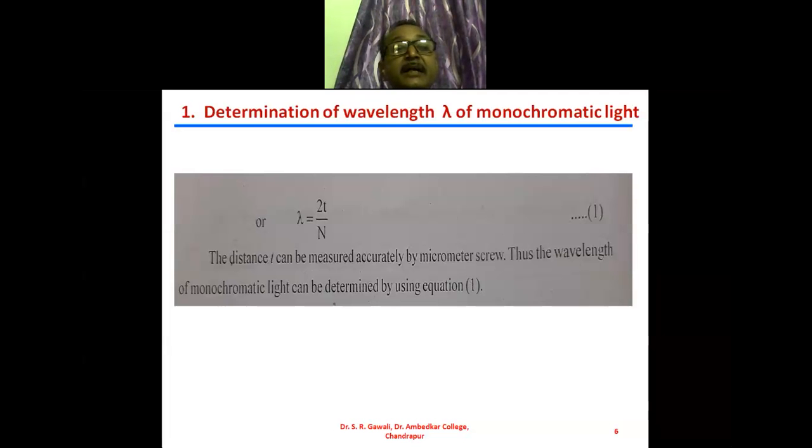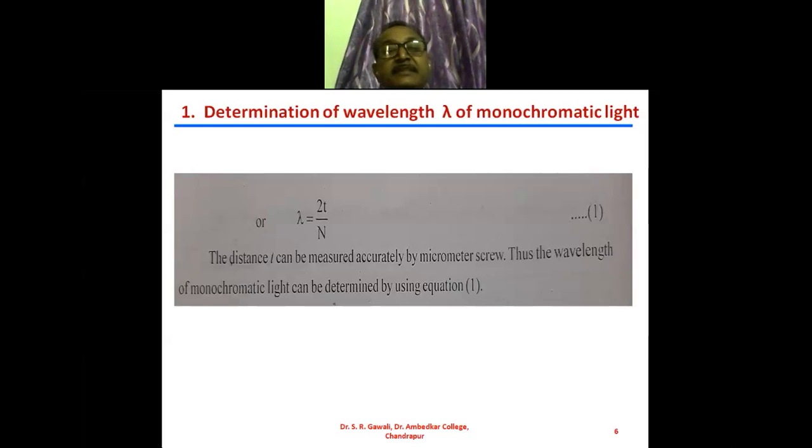So here the distance t can be measured accurately by the micrometer. We have to measure the distance to which the mirror M1 is moved. That distance is measured accurately by the micrometer screw. Thus, the wavelength of monochromatic light can be determined by using equation 1.